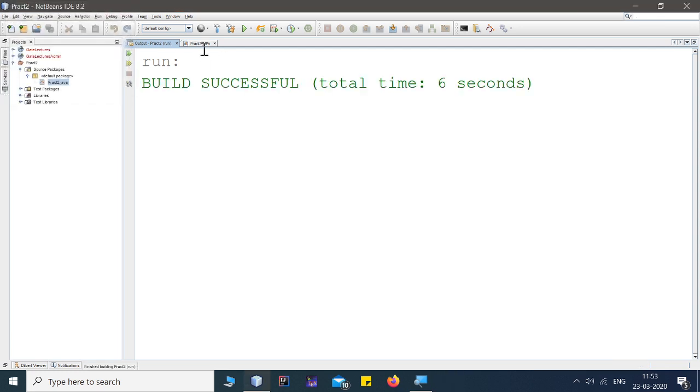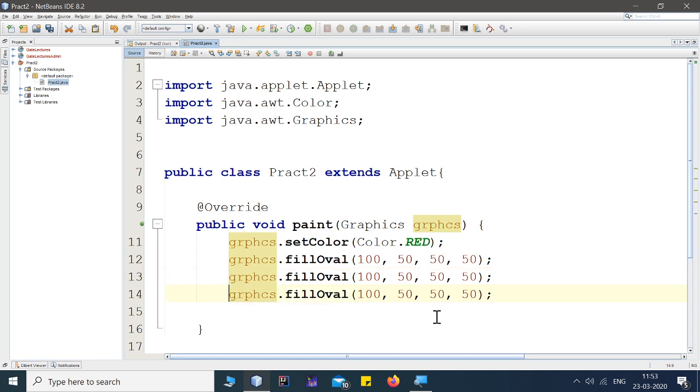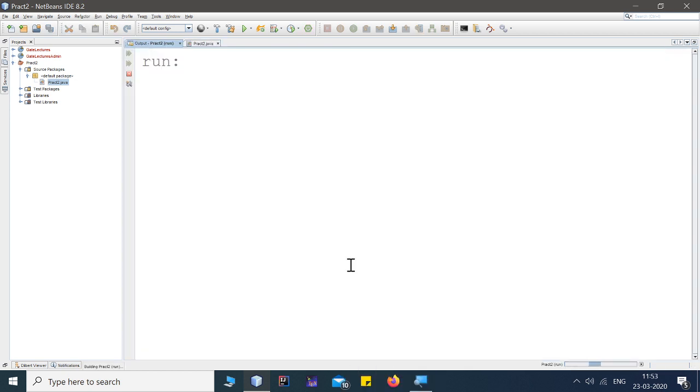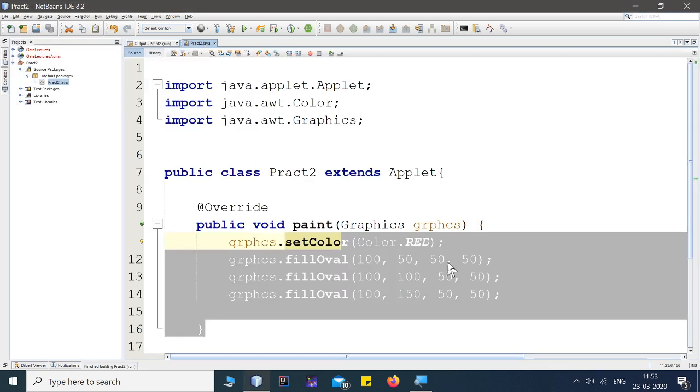Now in your assignment, what they want is to create 10 different circles. So I'm creating more circles. I'm creating the next circle at 100, another one at 150. Just look over here what is going on. See, it creates three different circles, as I have written something different in my code.